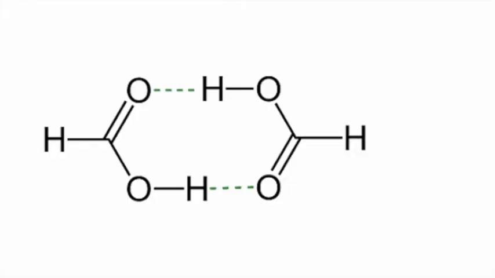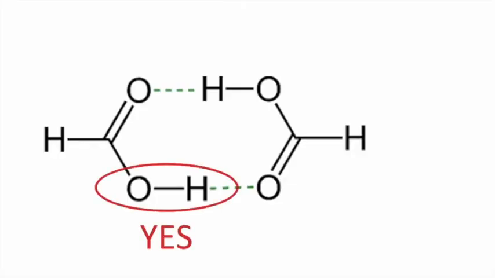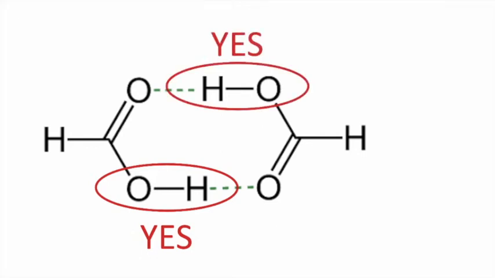The hydrogen needs to be in the right place. It needs to be directly attached to a nitrogen, oxygen, or fluorine atom. If the hydrogen is attached to something else, like a carbon atom, it will not form a hydrogen bond. For example, this molecule, formic acid, has one oxygen that is covalently bonded to a hydrogen. This part of the molecule, which is circled, is capable of forming hydrogen bonds. And this picture shows how.